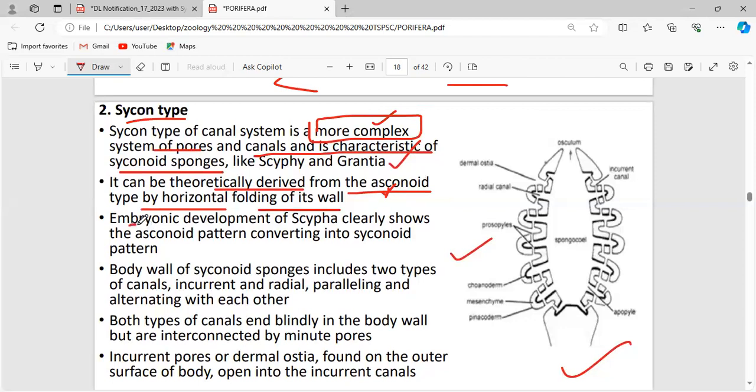The embryonic development of Sycon clearly shows the asconoid pattern, but at the later, highest development stage, it has the cyclonoid pattern of the canal system. So remember, from the ascon type, the cyclon type is formed.